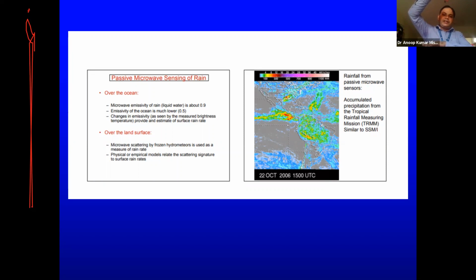So the sensor will get confused whether the signal is coming from rain or from objects. So what happens over this land surface? We focus on higher frequency, and what happens with higher frequencies? As I told you, with higher frequency, scattering will be much more. So if rain is there, then high scattering will be there, and due to that, the sensor will sense less radiation, or less signal. So if less signal is there over land, it will see that, okay, this is from rain, but from other objects that signal will be relatively more than rain.